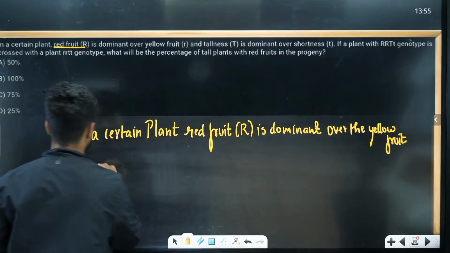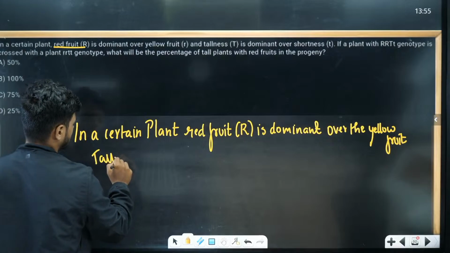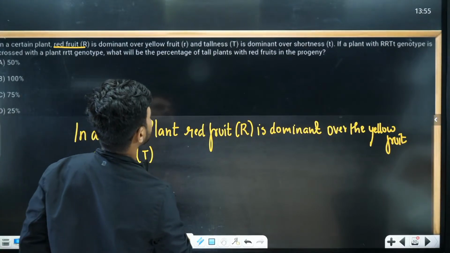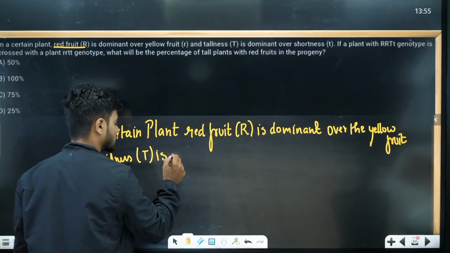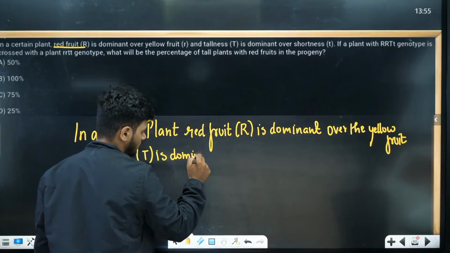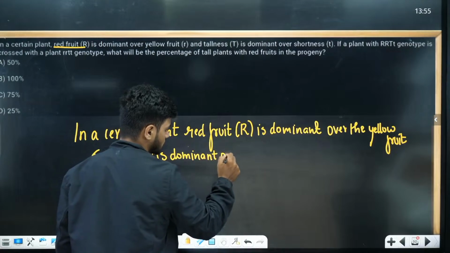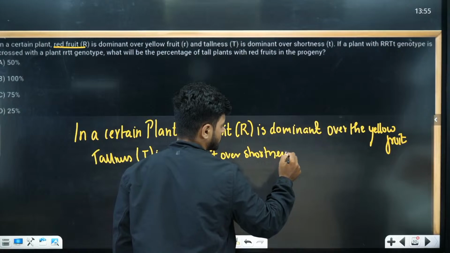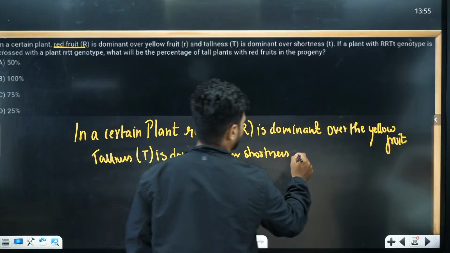And tallness, capital T, is dominant over shortness. Dominant over shortness.